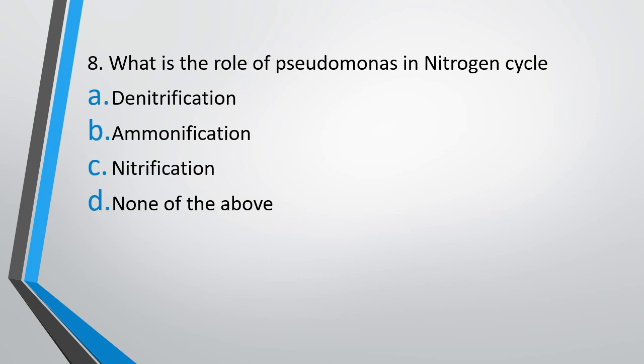Question 8. What is the role of Pseudomonas in nitrogen cycle? Denitrification, ammonification, nitrification, none of above. Pseudomonas is a bacteria. The correct answer is option A, it carries out denitrification.